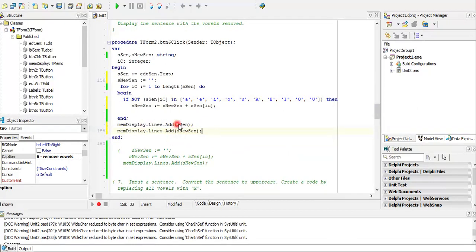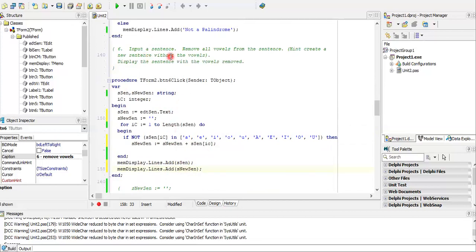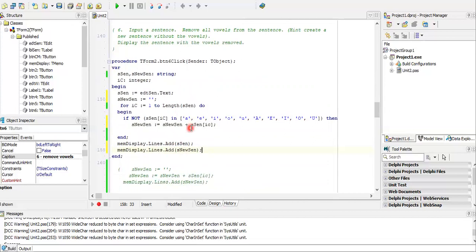This sentence is with the vowels, this sentence is without the vowels. This is your original. There's your S send. The S new sent is, if it's not a vowel, then it becomes part of your new sentence. So your new sentence will be the one without the vowel. It's taking the old sentence that's not a vowel and adding it to the new sentence. That's how, according to the hint, we create a new sentence without the vowels.